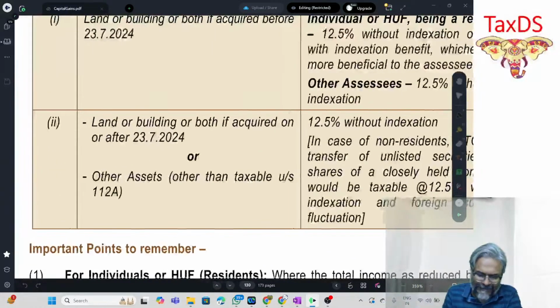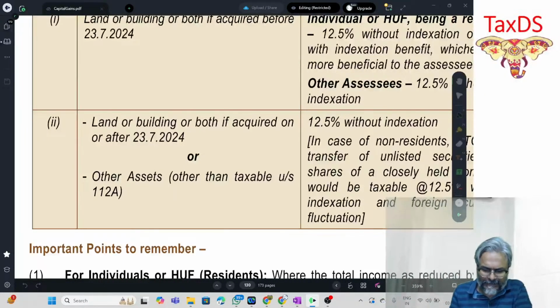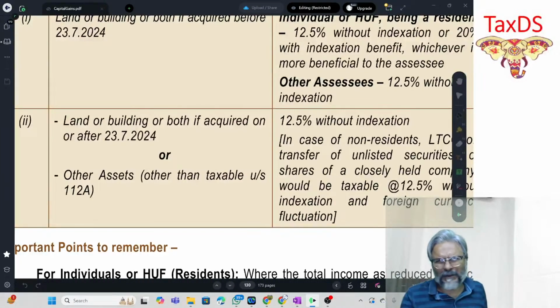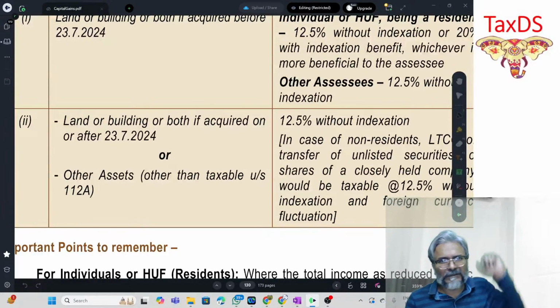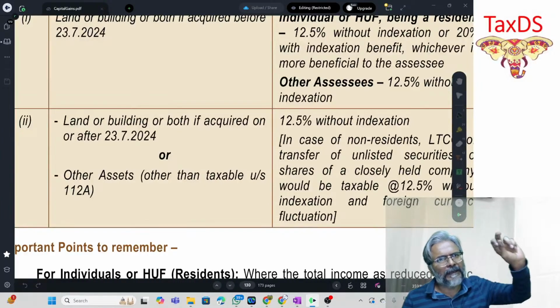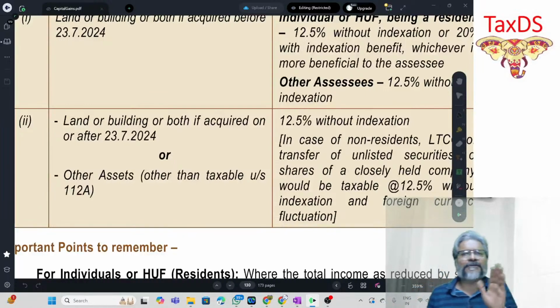What about the second category? The second category is for everyone, for all the cases. What is all the cases? Land or building or both, if acquired on or after 23rd July 2024. Obviously, for any land or building which has been recently acquired, this alternative is not available. This alternative is available only when the land and building has been acquired before 23rd July 2024 and is transferred on or after 23rd July 2024.